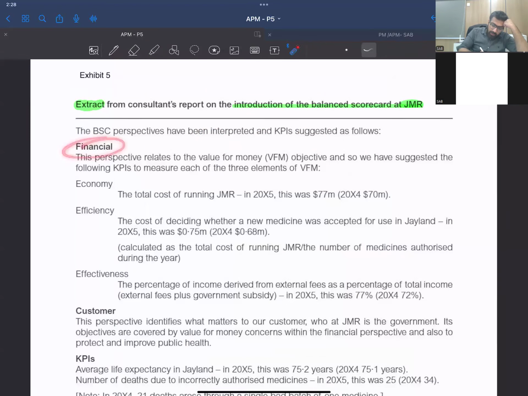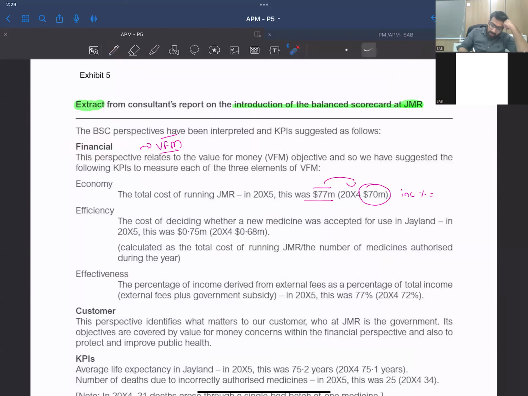Financial: this perspective relates to the value for money objective, and so we have suggested the following KPIs to measure each of the three elements. Since it's a not-for-profit entity, a public sector organization, we need to apply value for money, which the consultant has correctly applied. Economy: total cost was $77 million, which has increased from last year. Please calculate the increased percentage as well, right?